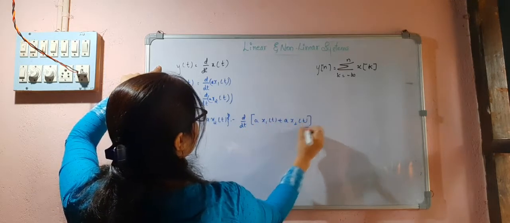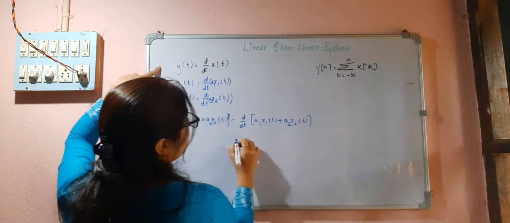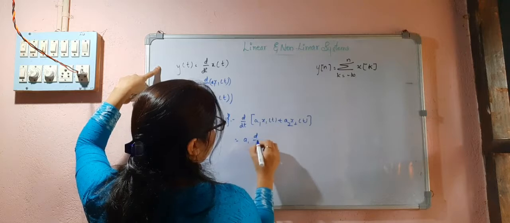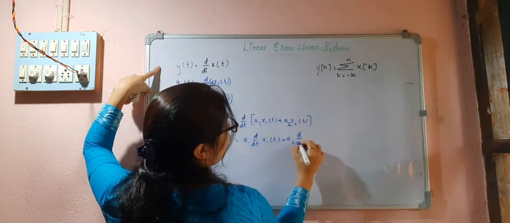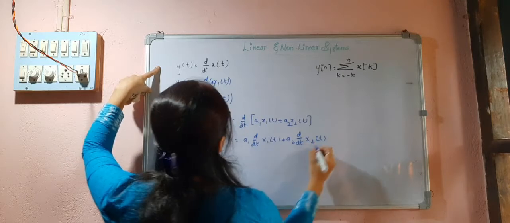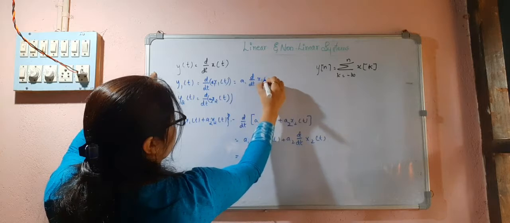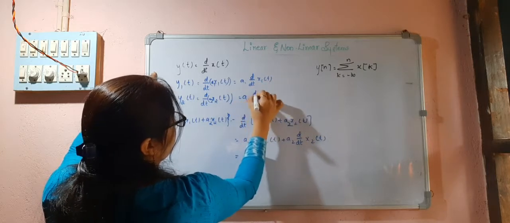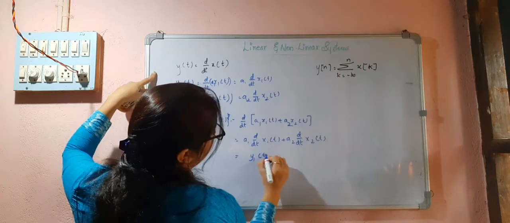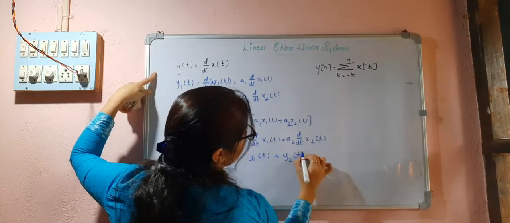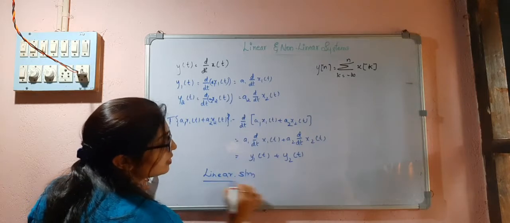You can write these constants as a1 and a2. So it is a1 d by dt x1 of t plus a2 d by dt of x2 of t, which is nothing but y1 of t plus y2 of t. So this is a linear system. The differentiator is a linear system.